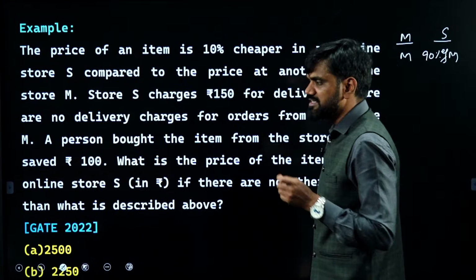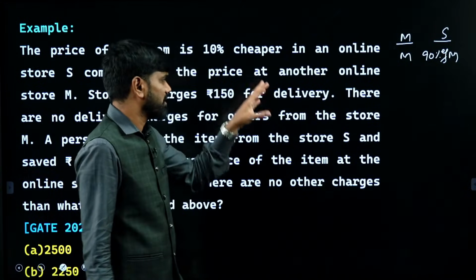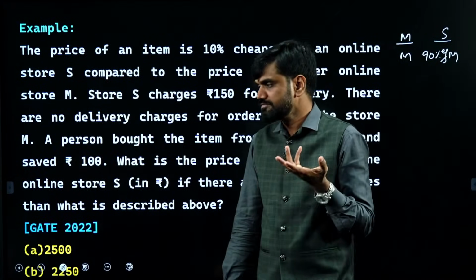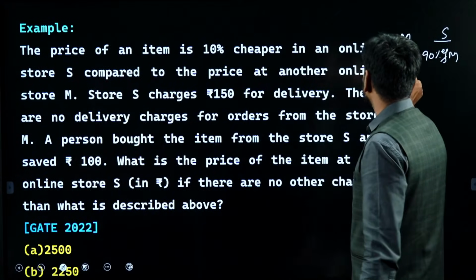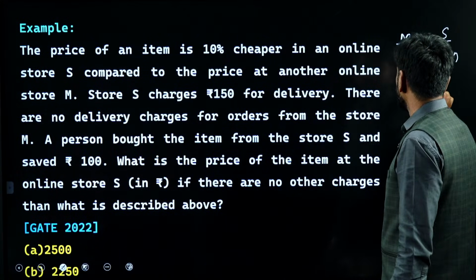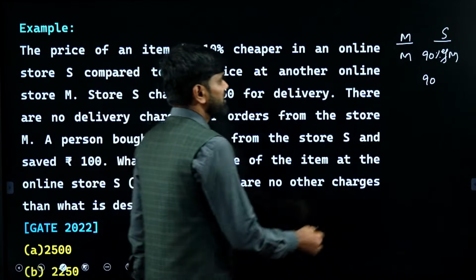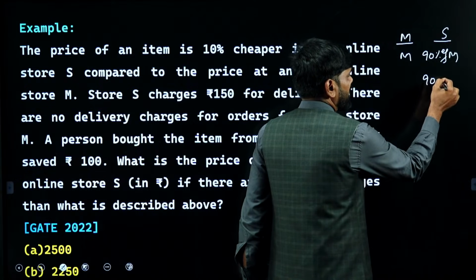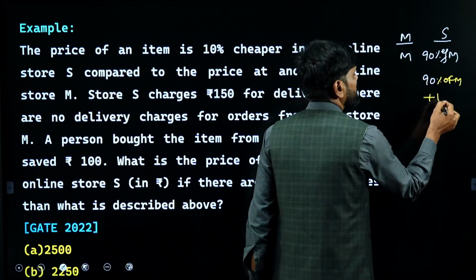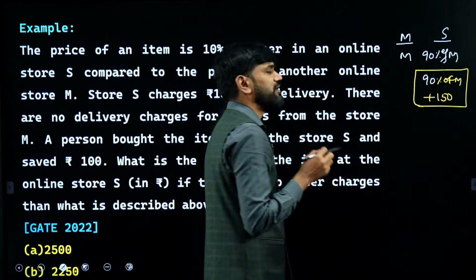Means the money that he is spending on item S is rupees 100 less than the money he is going to spend on item M. If the item from M costs M, the item from S will cost a customer 90% of M, that is, cost price plus delivery charges. So for a person purchasing the item from online store S, the money he is going to pay would be 90% of M plus 150 delivery charges. This money is still saving him 100 rupees.